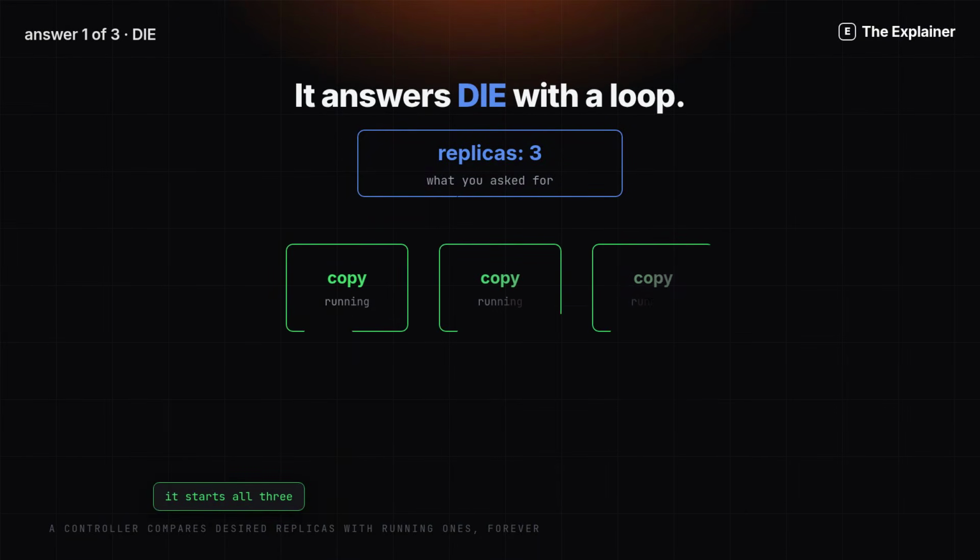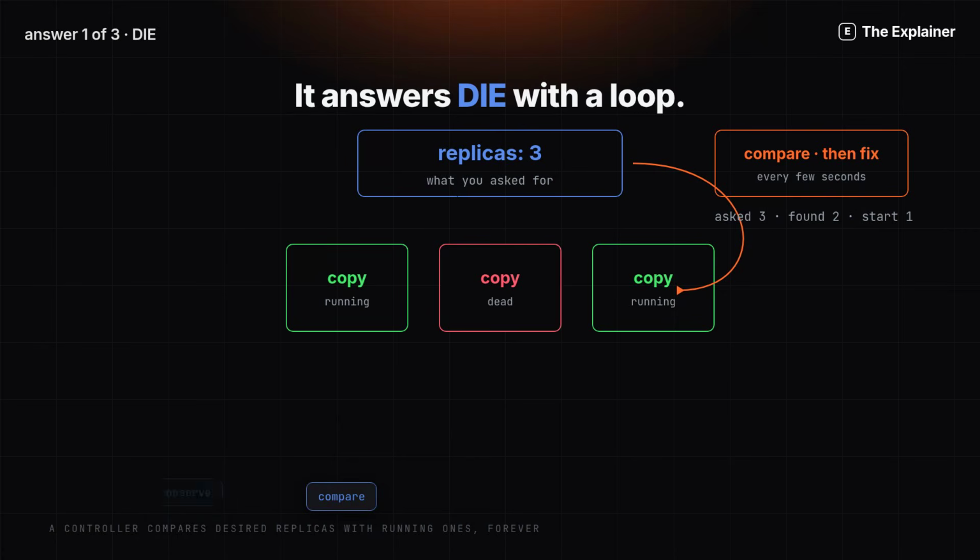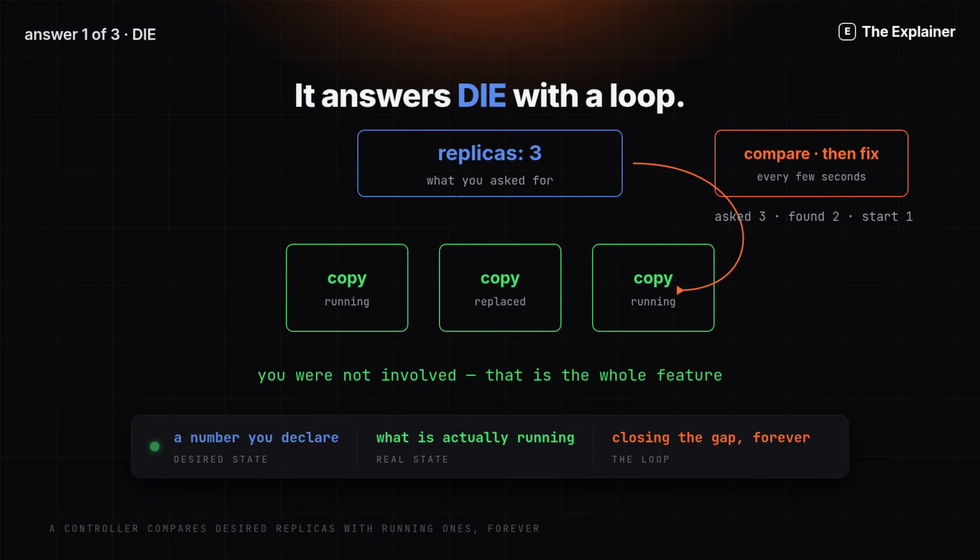So, question 1, dying. You give Kubernetes a number, 3 copies. It starts 3 and it decides which machines they go on. You did not start any of them. 1 copy dies, you asked for 3, only 2 are running. A controller compares those 2 numbers every few seconds and acts on the difference. So a replacement starts on its own. You were asleep, and that is the entire feature.